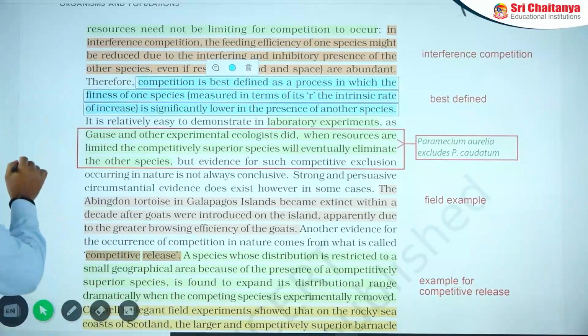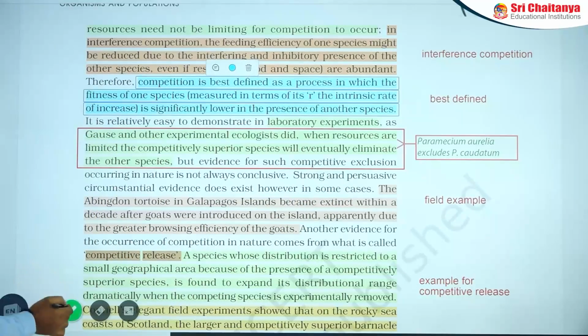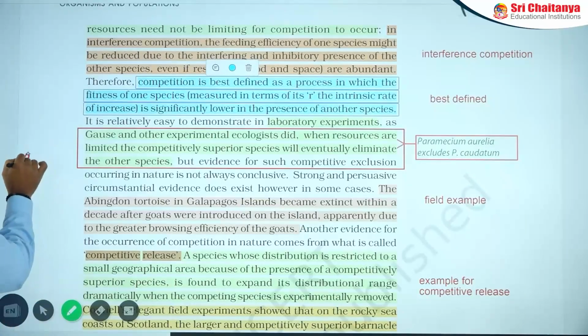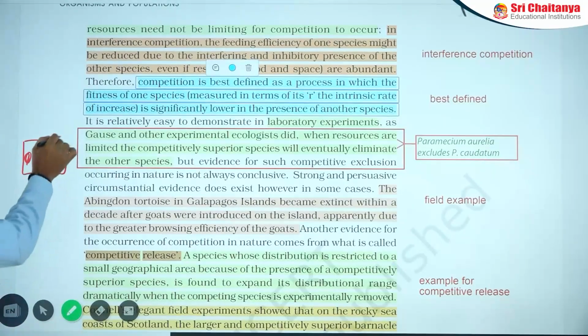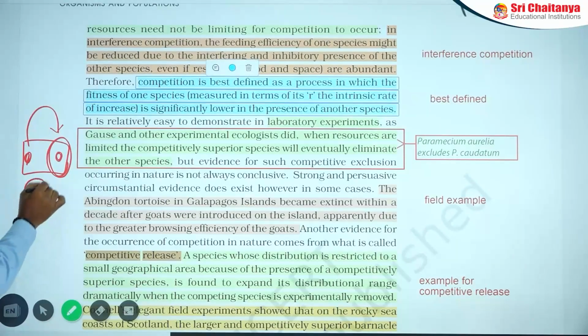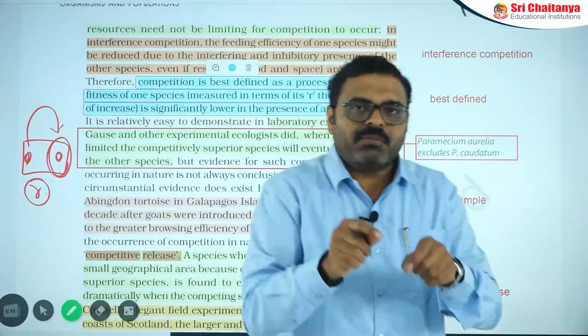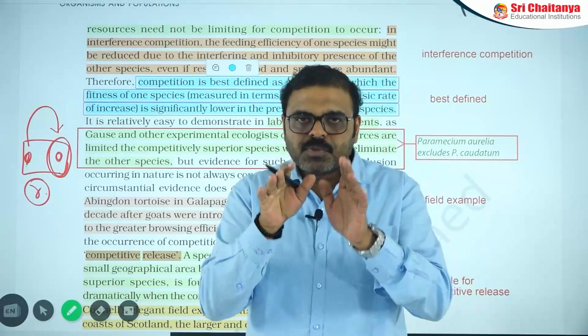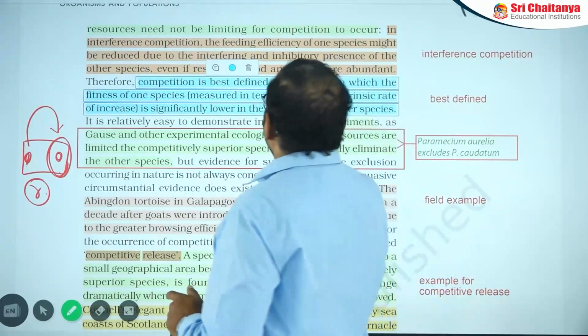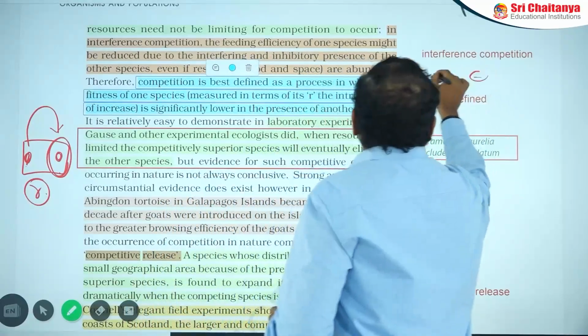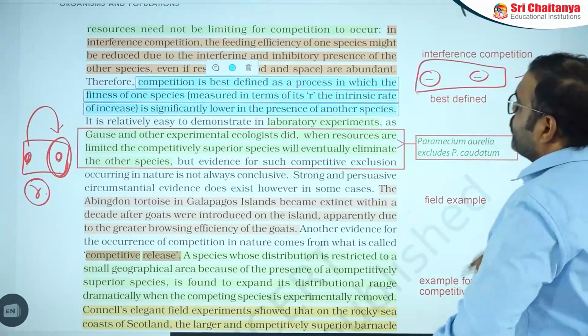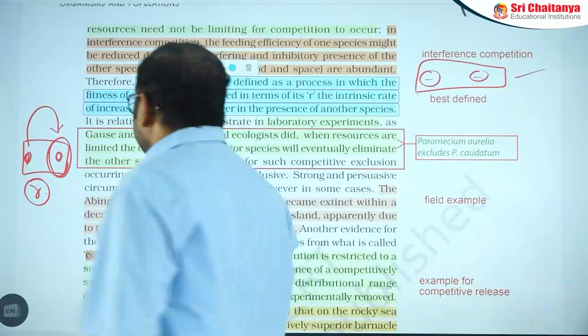That means if two organisms are existing in one area, depending on one another, both living in one common environment, and if the feeding condition or the R value of one can be disturbed by the other, that will be considered competition. That's why both will be getting negative and negative. So competition is detrimental to both in nature.